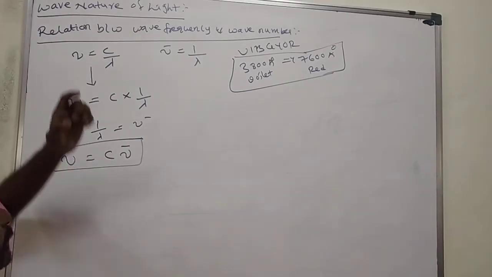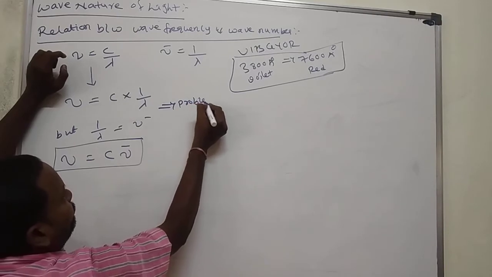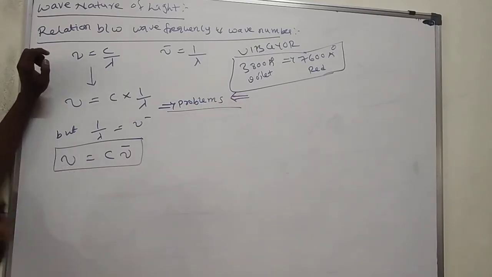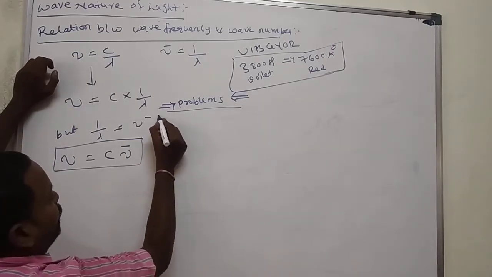And here, see the problems. Problems are this one. A 3 marks question or 2 marks question, they may ask a problem. From the CET point of view, they ask questions. Here I am taking one problem.